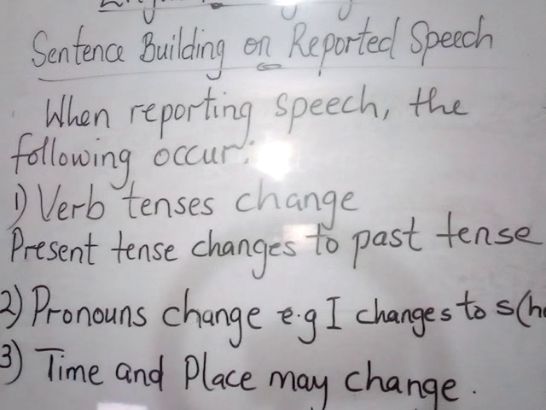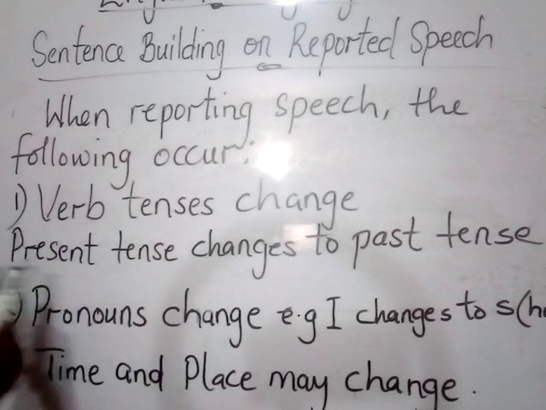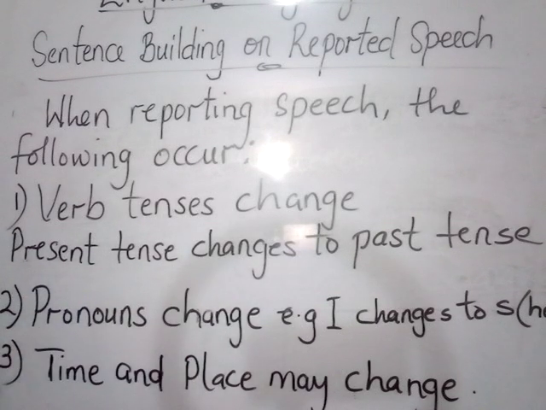Okay, like yesterday changing to the previous day, and then the I there changing to he, depending on who the speaker is, whether it's a male, and she if it's a female. Okay, there's an example I tried to give with the first one on present tense still. Assuming the person says, we will be going. We will be going is like future continuous tense. Okay, so we just used present tense like a broad term now to cover all of that. But there could also be something like future continuous tense or future tense. We will do this, we will be doing this.